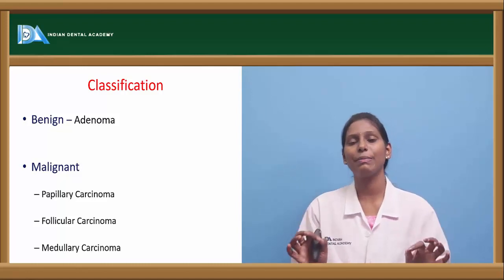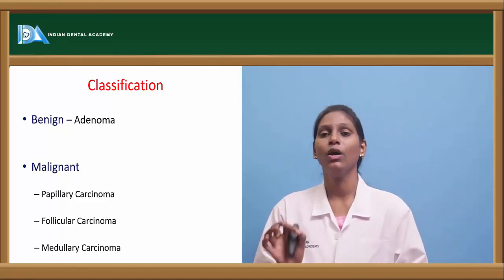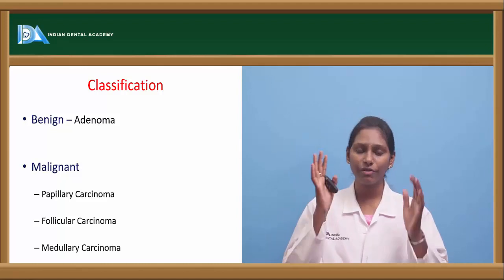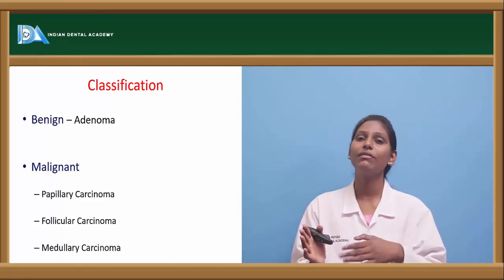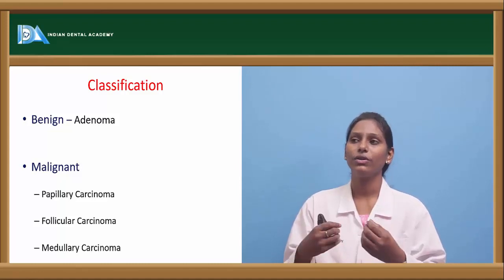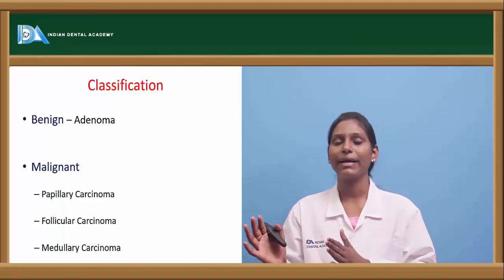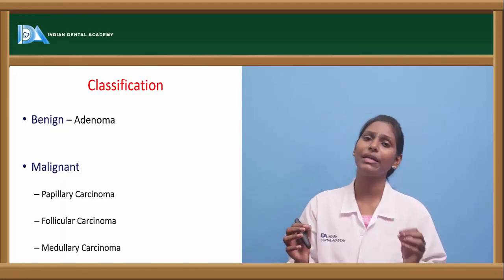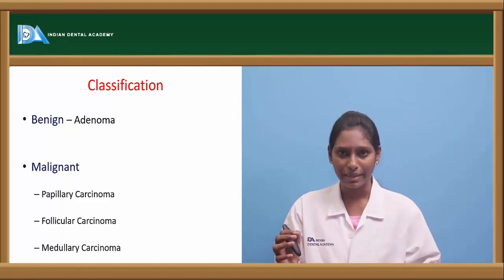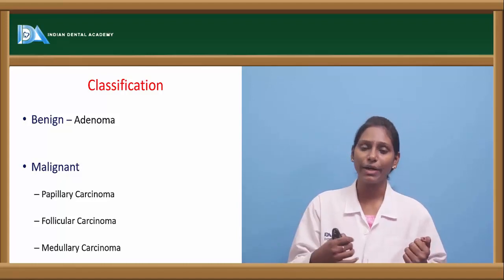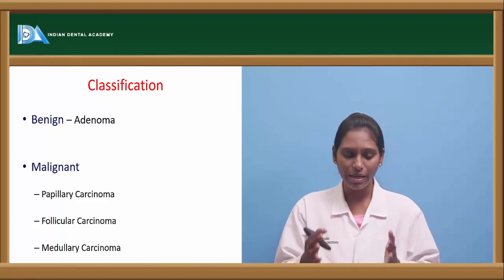If you are suspecting a papillary adenoma, always think it could be a carcinoma, so that we can avoid missing that part of the diagnosis. Most of them turn into papillary carcinomas when we do a biopsy and test histologically.